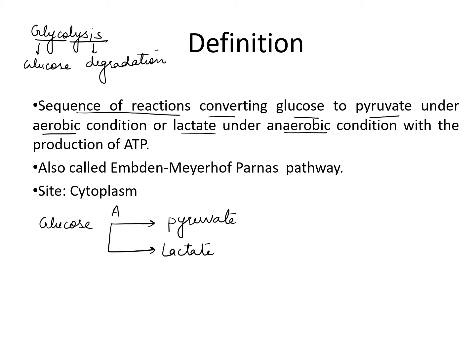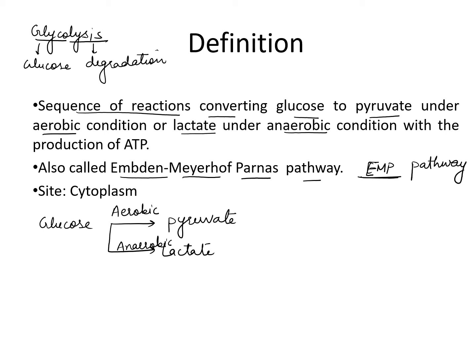In aerobic condition pyruvate will form, and in anaerobic condition lactate will form. It is also called Embden-Meyerhof-Parnas pathway, or in short EMP pathway. Remember this name, EMP.